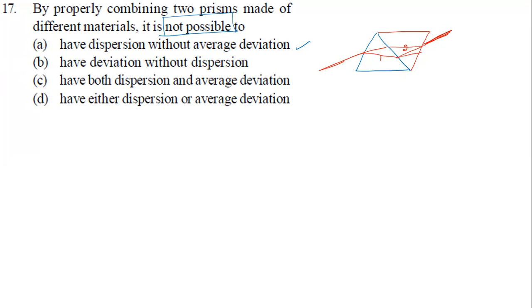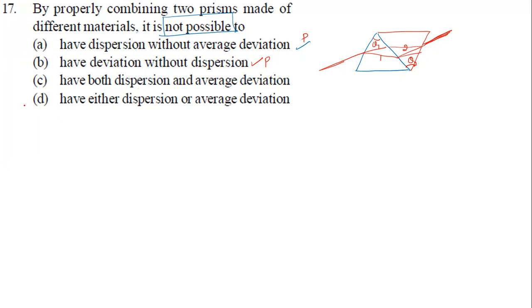This is a possible case. Have deviation without dispersion. Yes, and this can deviate depending upon the angle of the prism, how you set it. Theta 1, theta 2 can have a deviation. This is also a possible case. This is possible, this is possible. Look at now, have both dispersion and average deviation. Of course. Is it possible now? Both dispersion and deviation. Yes, it is possible.